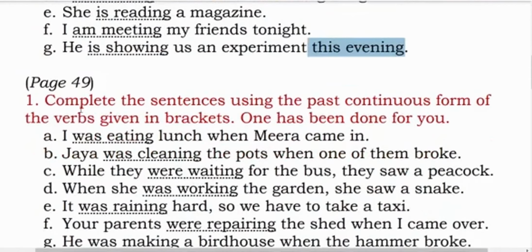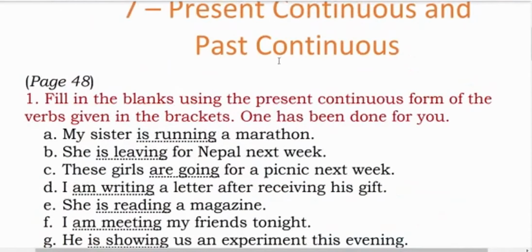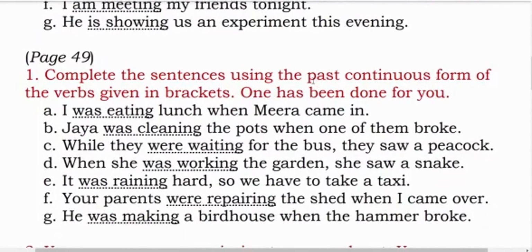Next, page number 49, question 1. Complete the sentences using the past continuous form. Over here we used present continuous form. Here the only thing that is going to change is present will become past, which has already happened, जो हो चुका है. I was eating lunch when Meera came in.